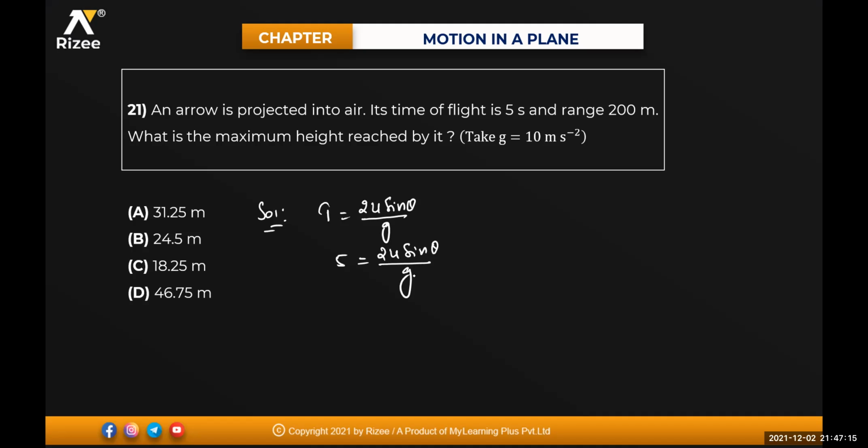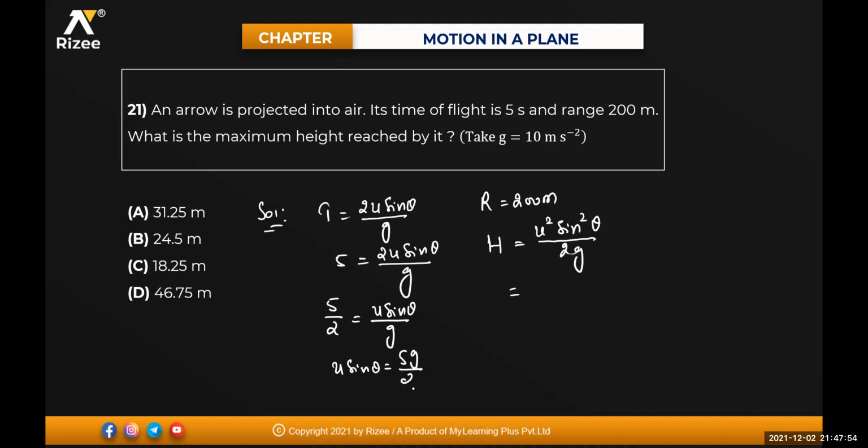Clear? And range is equal to 200 meters. So what is the range formula, beta? Range is equal to your 200 meters. What is the maximum height reached by it? Maximum height formula H is equal to u square sine square theta divided by 2g, isn't it? So can I get the value of u from this one, beta? From this, 5 by 2 can be written as u sine theta divided by g. That means I can write u sine theta will be equal to 5g divided by 2.